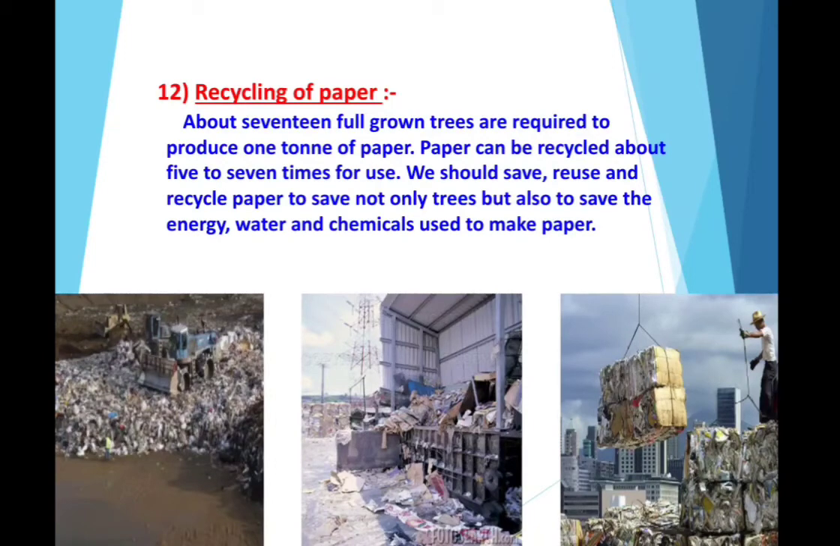Then we find that because of human activities, so much waste and garbage is piling up, and in school, students waste so much paper, so the need for recycling of paper comes in. So what is recycling of paper? We know that about 17 full-grown trees are required to produce 1 ton of paper. Paper can be recycled about 5 to 7 times for use.